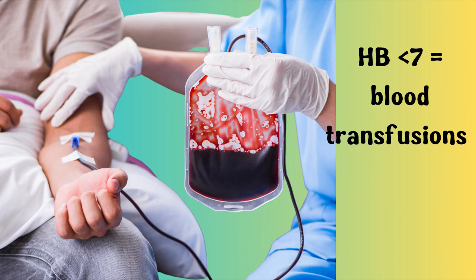If hemoglobin is less than 7, in a stable patient, transfusion is recommended. From 7 to 8, and there is an underlying condition, or active bleeding, or underlying cardiovascular disease, you should also consider transfusion. All right, this is the urgent thing. So if pancytopenia, go directly for bone marrow aspiration. If hemoglobin is less than 7, go directly for blood transfusion.